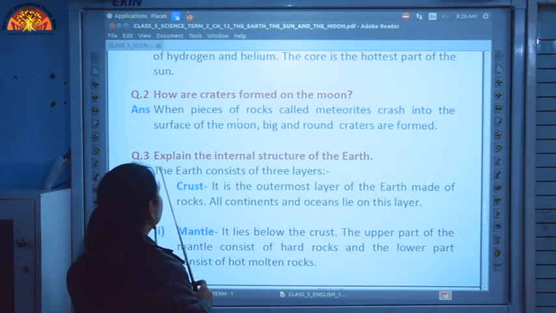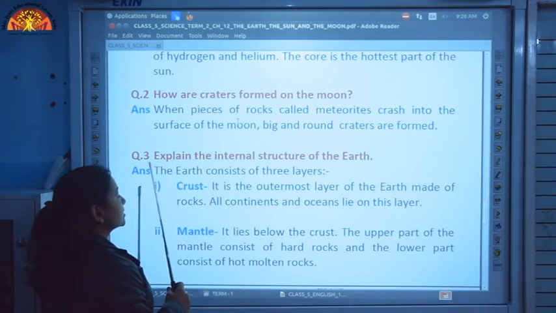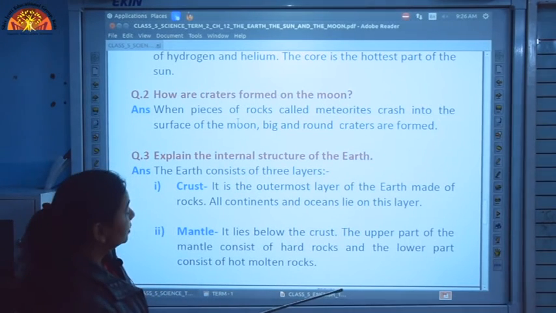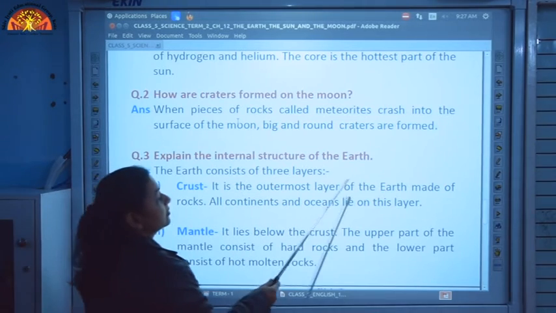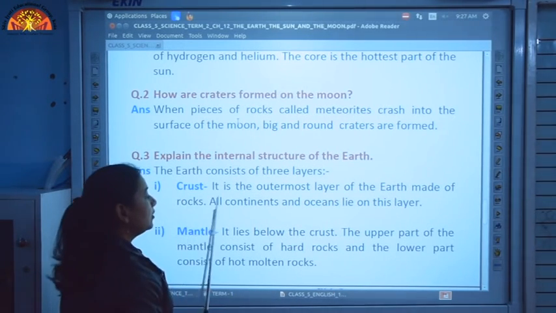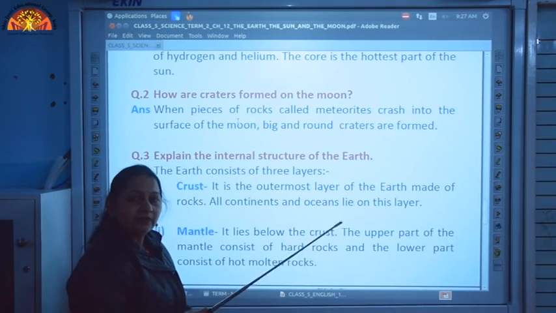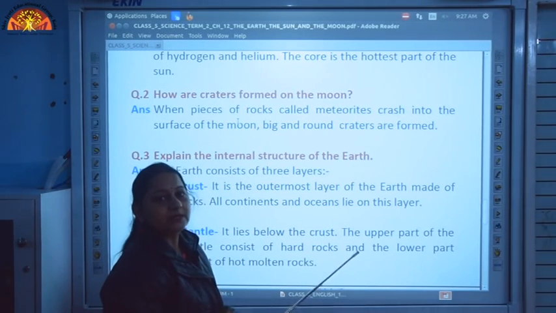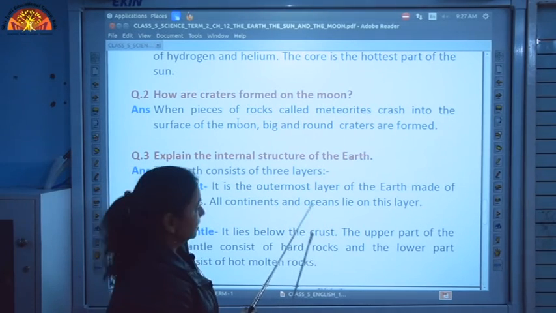So, the third one, explain the internal structure of the earth. The internal structure of the earth consists of 3 layers. It is divided into 3 layers. The first one is the crust, that is the outermost layer of the earth, and it is made of hard rocks, and all continents and oceans lie on this layer. We people are living on the outermost layer, that is the crust. All the oceans, all the continents, plants, animals, they are surviving on the crust.